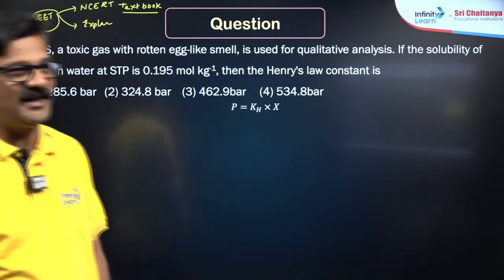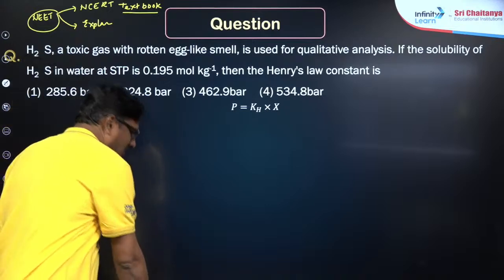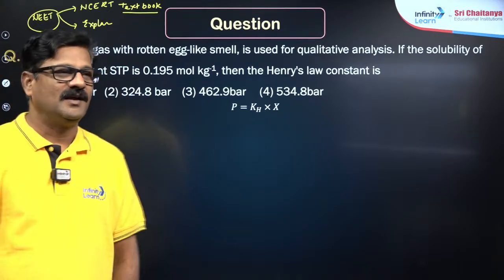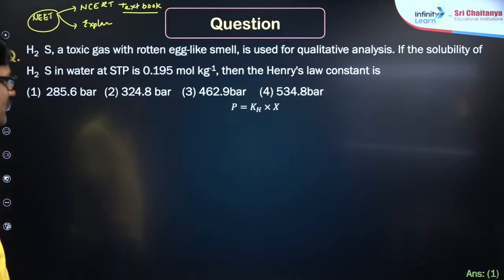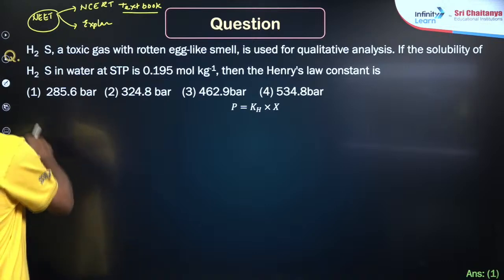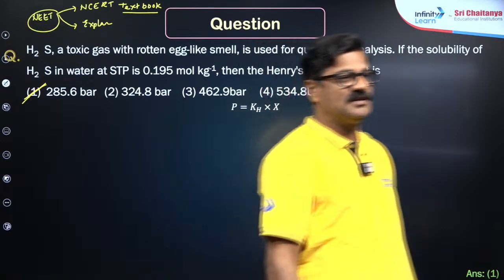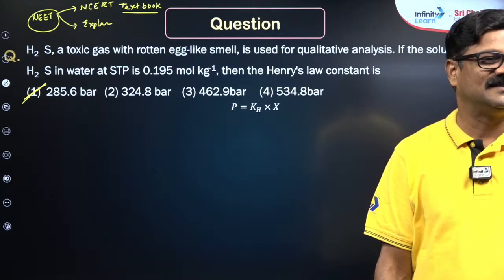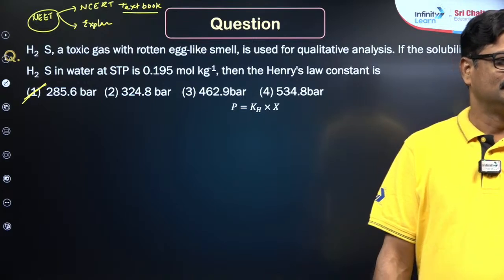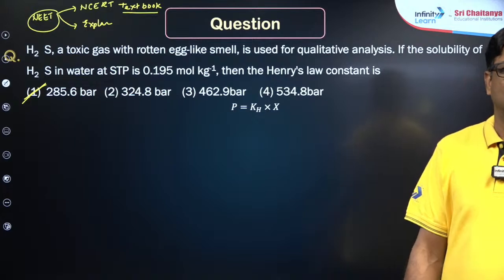Anushka Roy, you want to say it is? Answer 3, 462. How is it 462? Open your NCERT and the same question is there in the NCERT. You can see 285 is coming. It is going to be 285.6. Try once more, quickly. Or you want me to do it, Anushka and Suchiprata?